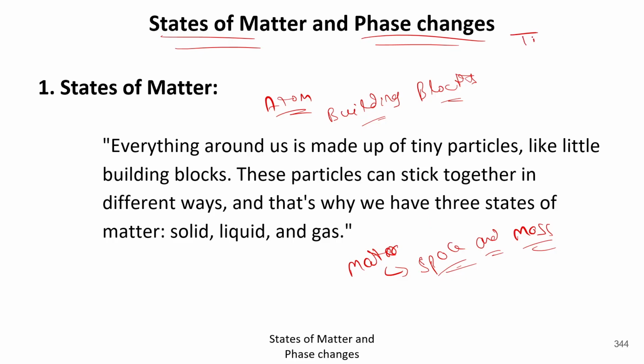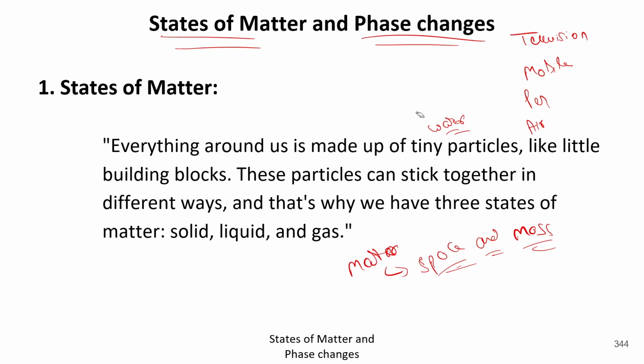Let's take an example. Your television, your mobile phone, your pen, your air which you are breathing, your water which you are drinking. So all these things having some space, like your television is around 30 centimeter. Your mobile is about 5 centimeter.